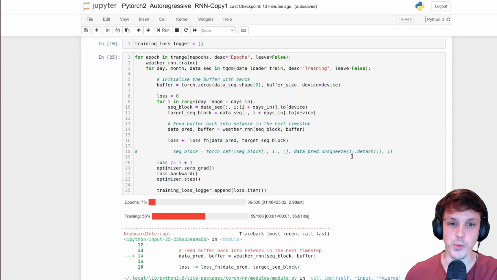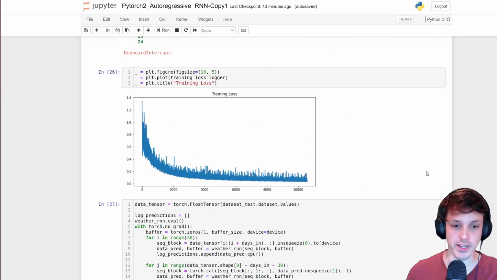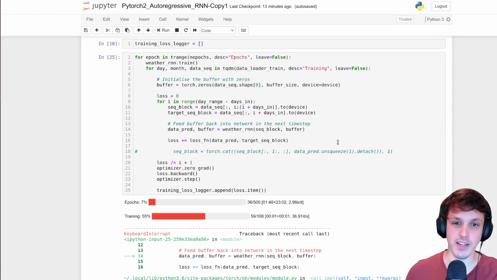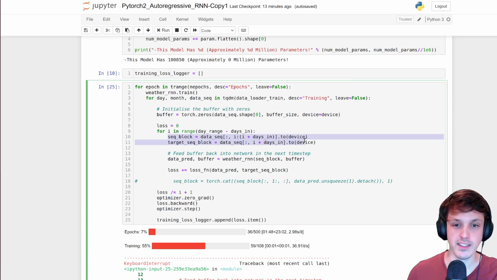So I thought I'd just show you what I meant by pre-populating that buffer summary. I've made a copy here, and I'll include this in the repo as well. In case you don't want to train with its own predictions, you want to use ground truths at every step during training. So I don't initialize that sequential block; I create it at every step in that loop, just shifting it along to get that window of 14 days.